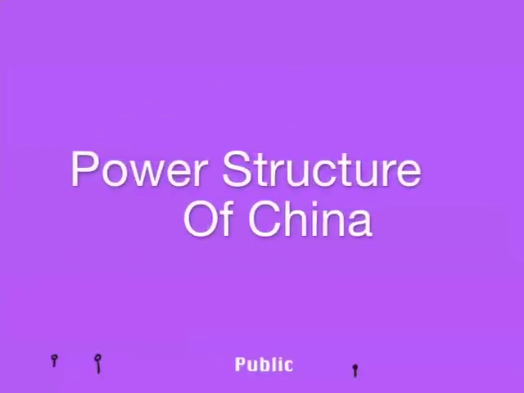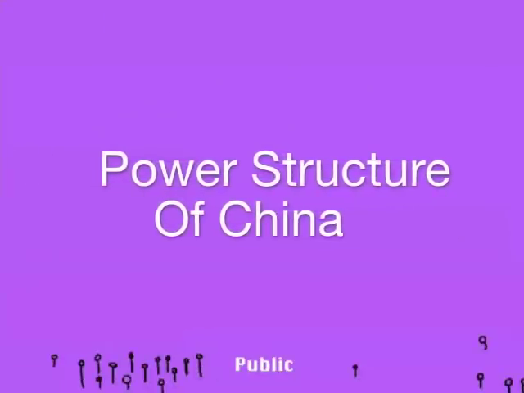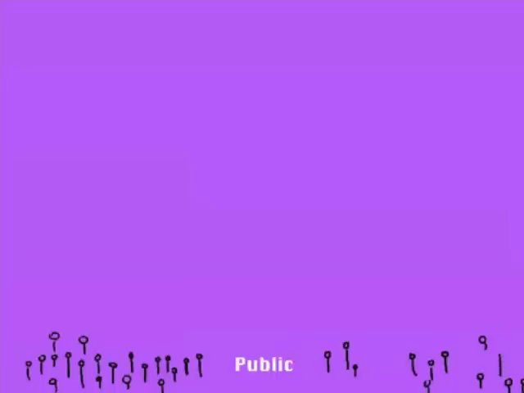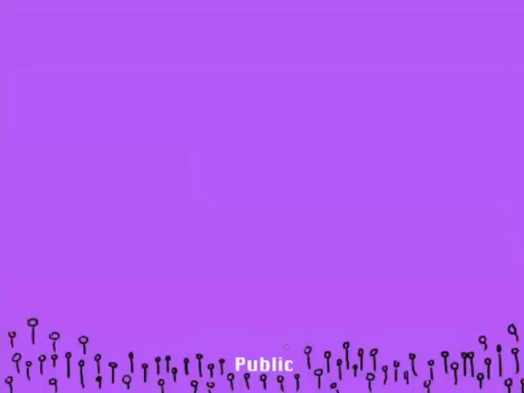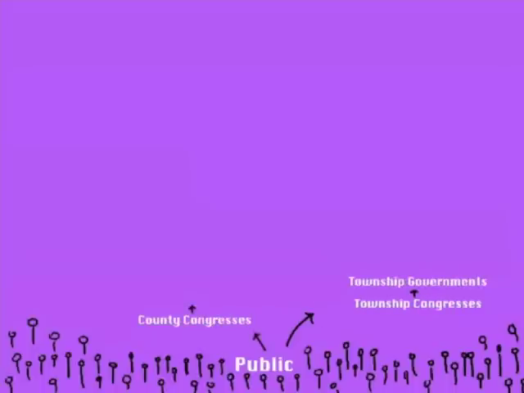The power structure in the PRC can be confusing because it is in many ways different from the American power structure, and because how it works based on the Constitution and how it works actually in practice is very different. It is easiest to understand when starting from the grassroots. The public elects and appoints their township congresses. They then elect the township government. The same goes for the county congresses and governments.